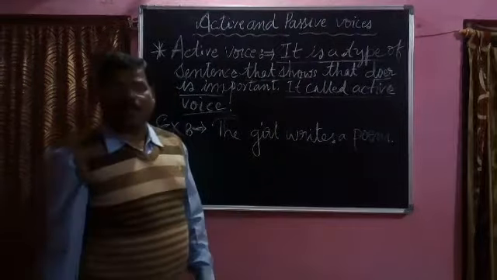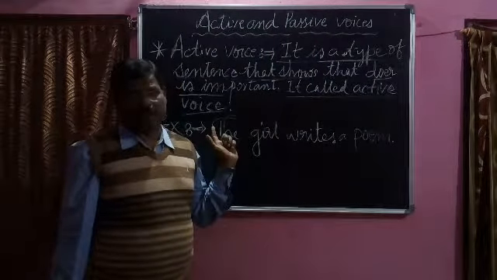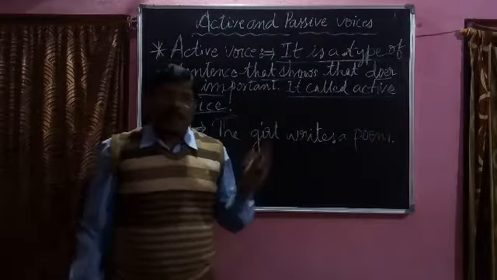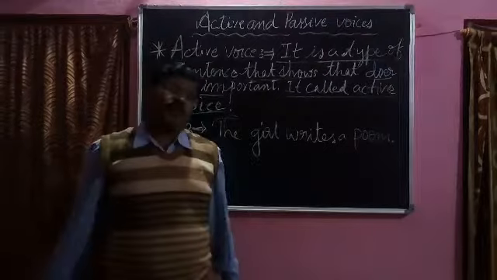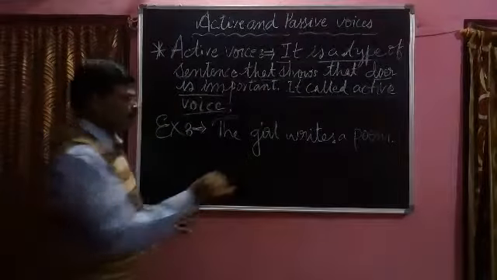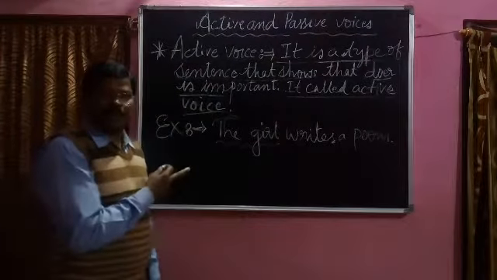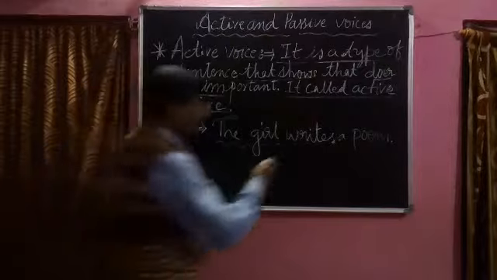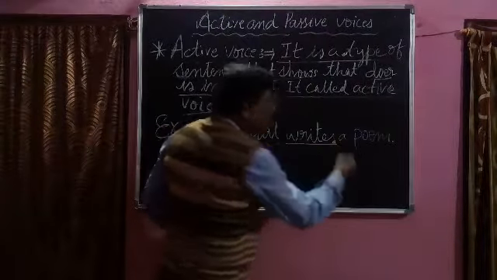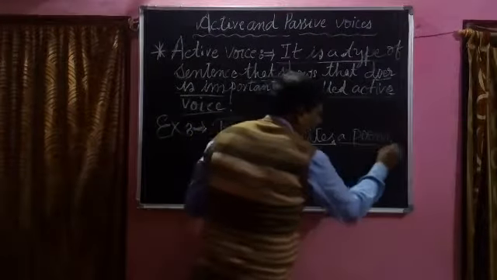Here we can see three parts of the sentence. If we understand the three parts of the sentence, it is equal to half of the active voice we have understood. See here, which is the first part? The girl is the first part. It is the subject. Writes is a verb, the second part, very important. Then the third part, a poem.